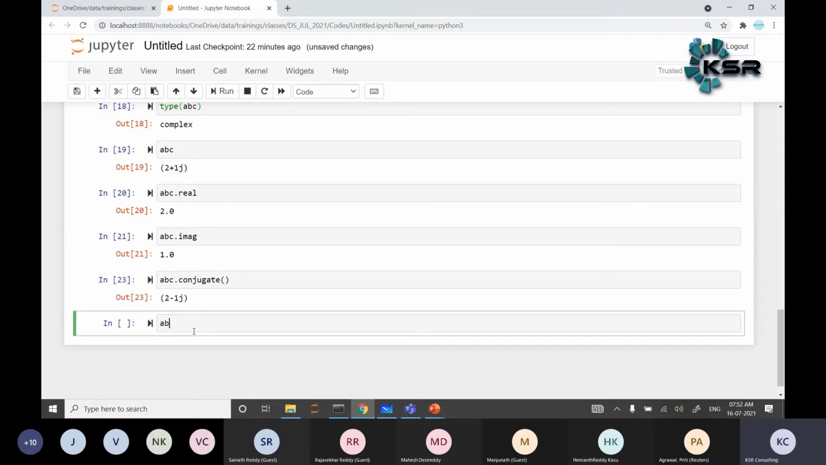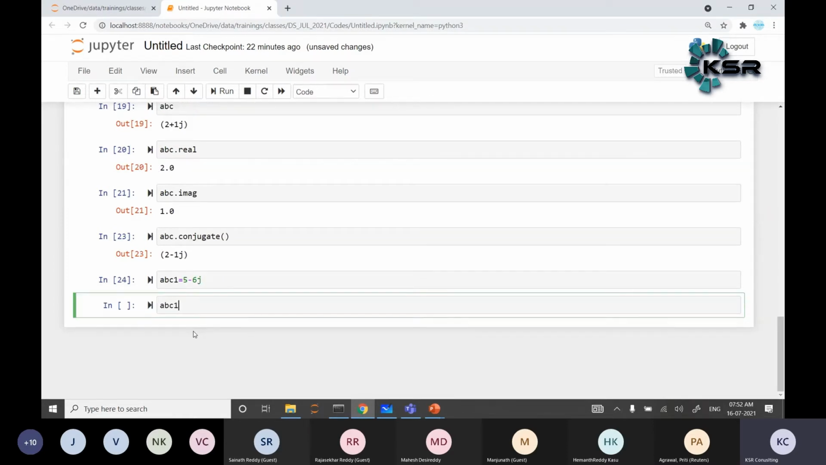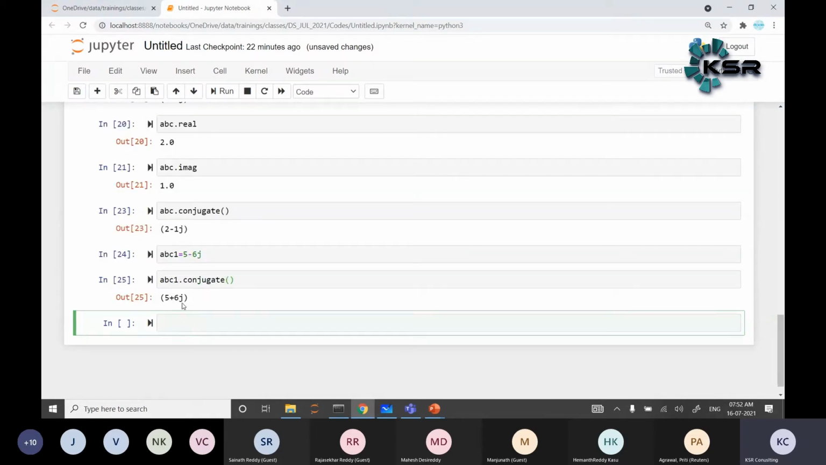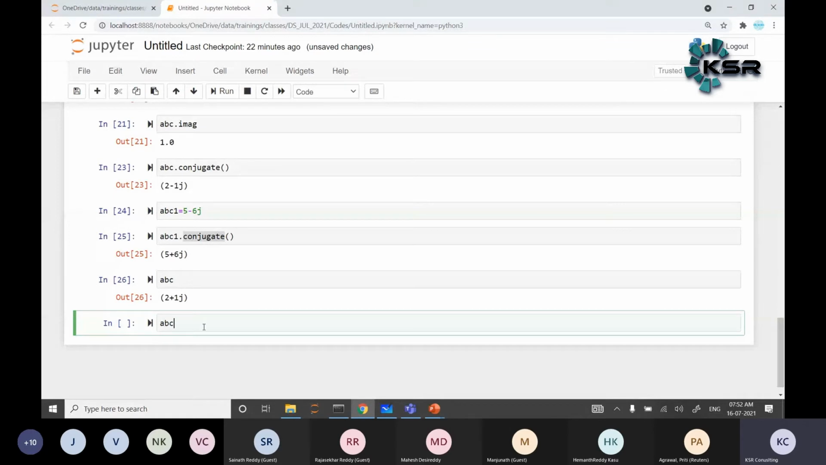For example, ABC1 is equal to 5 minus 6j. So ABC1 dot conjugate, what is the answer? Can anyone guess? 5 plus 6j. Opposite basically. Conjugate is nothing but opposite. So here ABC is equal to 2 plus 1j, and ABC plus 5. What is the answer, guys? Can anyone guess?